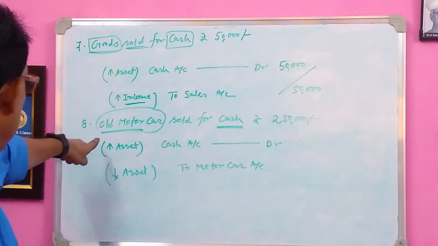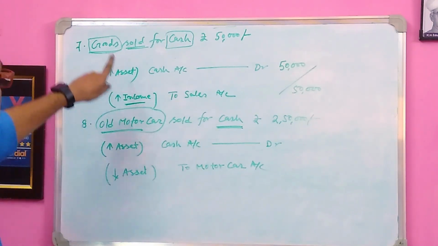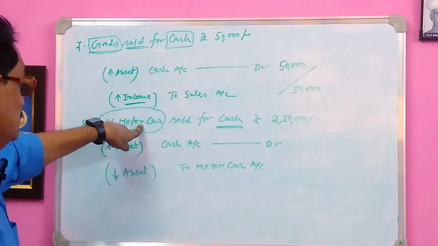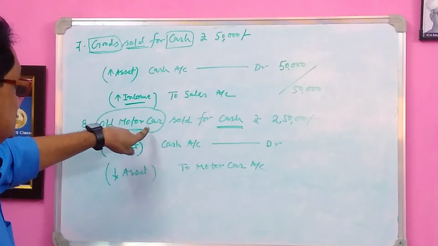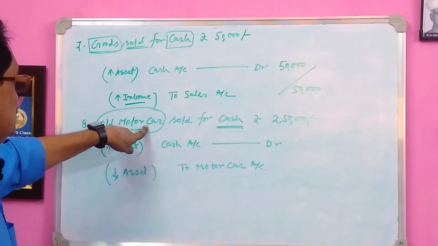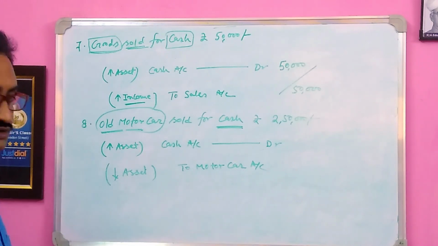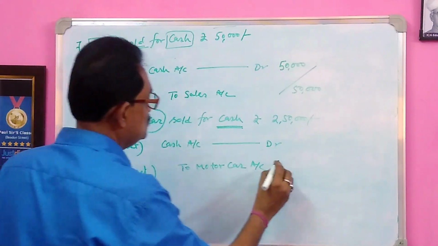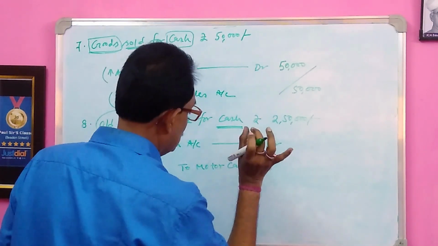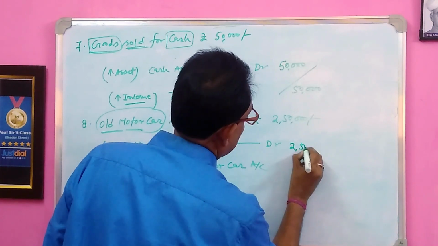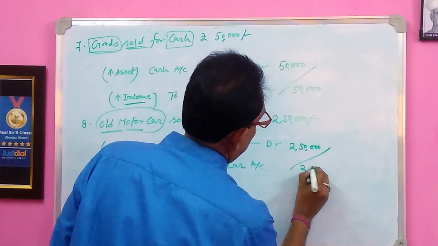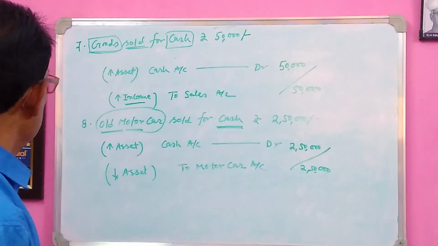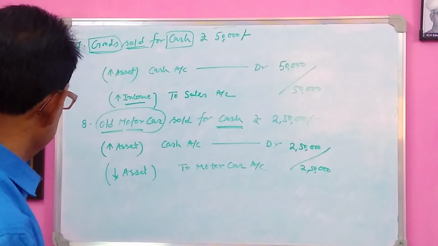Here sales account would not be credited because here it is not goods, it is an old motor car. It is an asset to me, the asset goes out, so the motor car account will be credited. The entry will be cash account debit to motor car account: cash asset increases, motor car asset decreases. Understand? Cash account debit to motor car account.